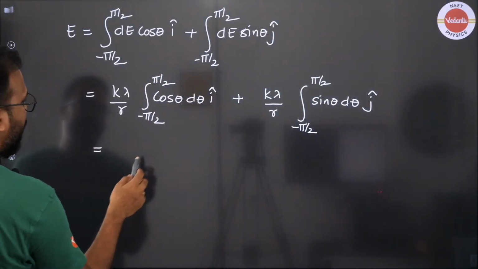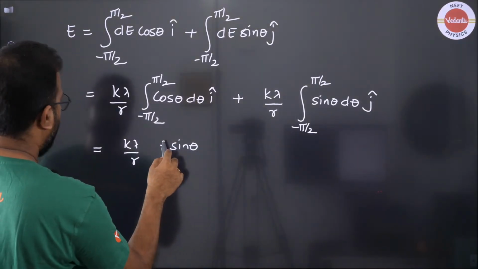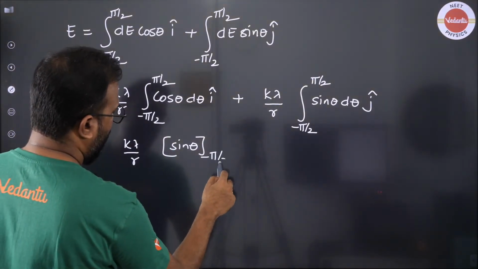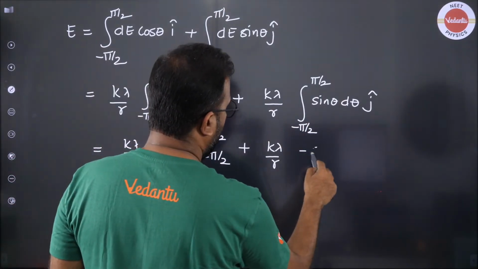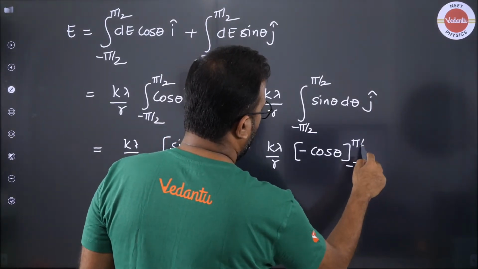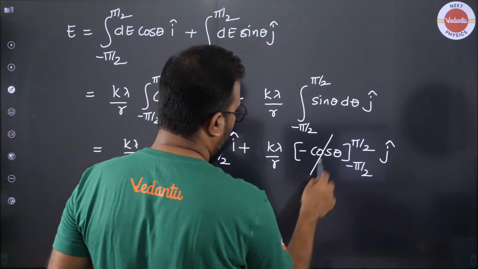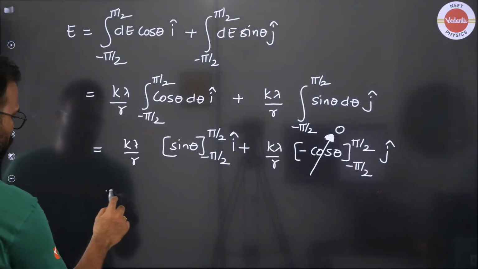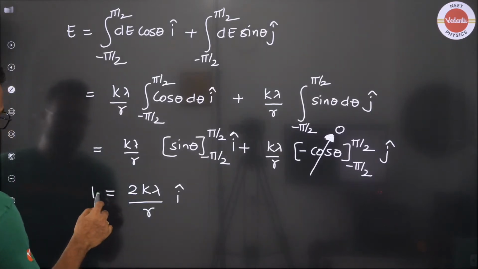Okay, so the integration of cos theta we all know and we can put the value also. The integration of cos theta is sin theta, not minus sin theta. Okay, and you can put the limit minus pi by 2 to plus pi by 2, and in the same way this is minus cos theta, put the limits. When you do this, this will give you 0 and this will give you 2. So your answer will be 2k lambda by r i cap.